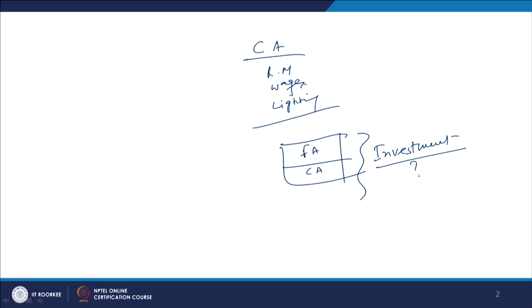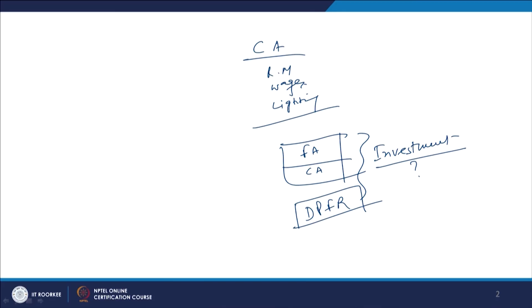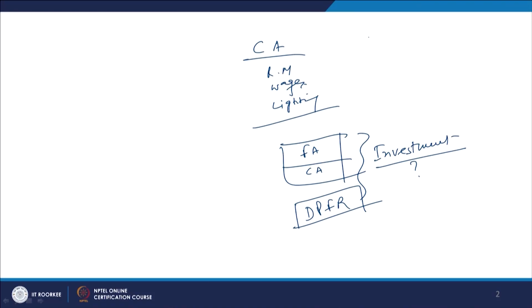Before undertaking any new project, maybe by a new firm, a new organization, or by existing firms, you prepare one report which is called the DPFR, Detailed Project Feasibility Report. This report has many important components or parts. First of all is the idea, meaning the inception of an idea. This is the first important thing we should have for moving into the business, maybe by an existing firm or by new firms.